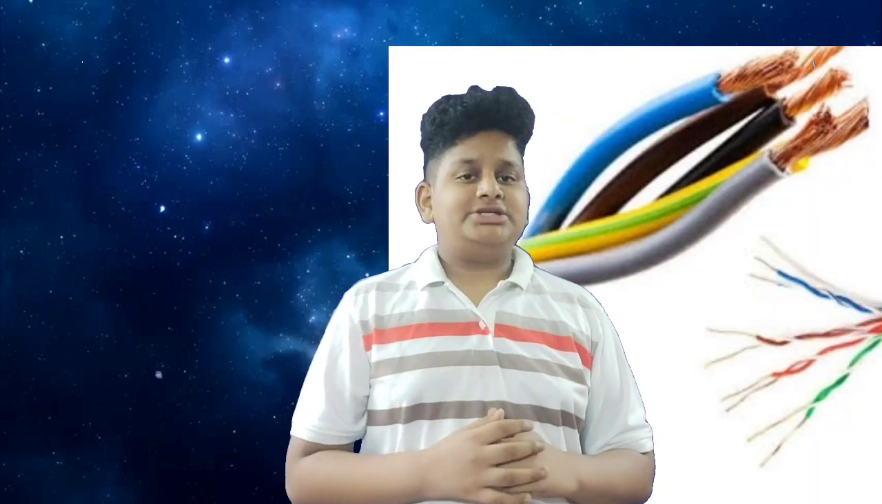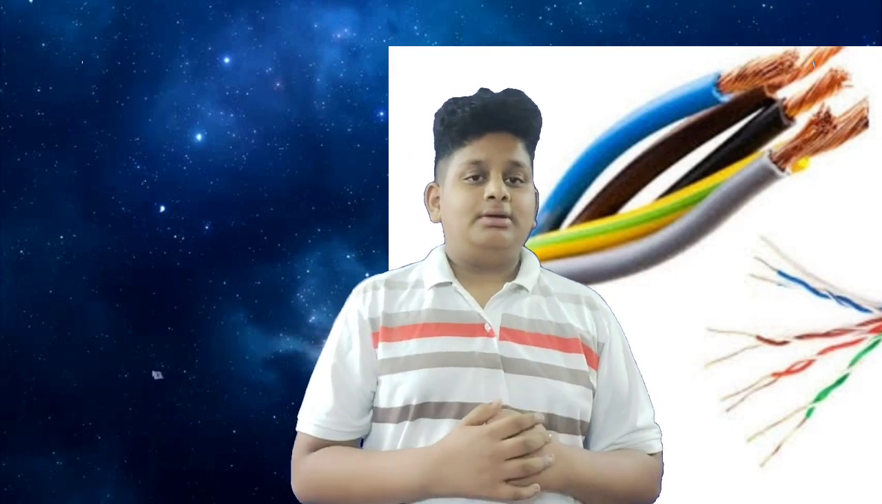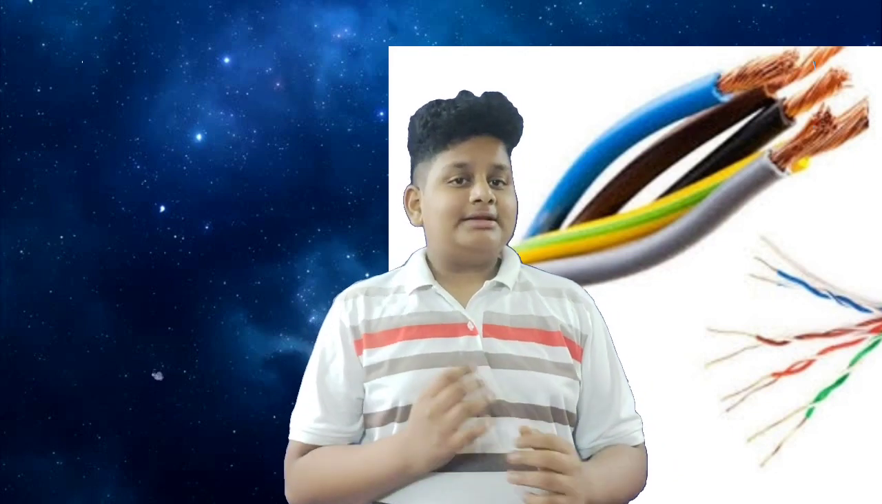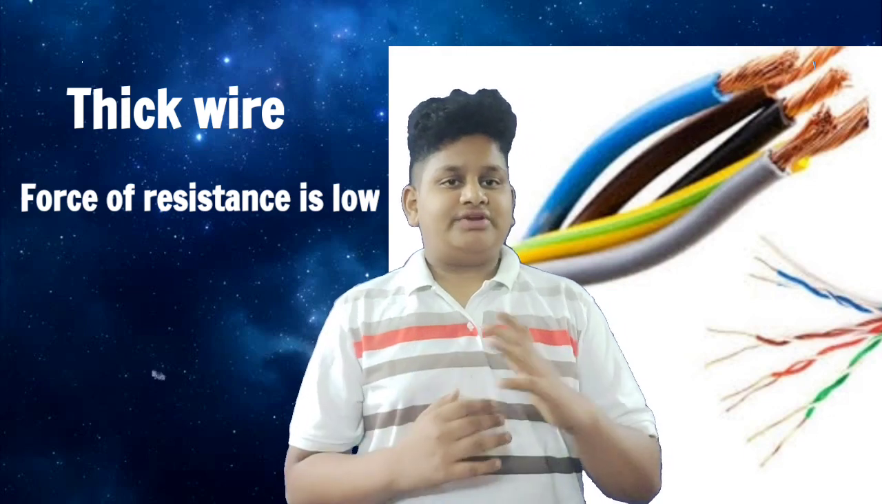Here I am going to ask you a question. When electricity is flowing through a thin wire and also through a thick wire, in which wire does the electricity flow fast? That's correct. The electricity flows fast in the thicker wire, as the resistance is low. So resistance is always inversely proportional to the area of cross section.